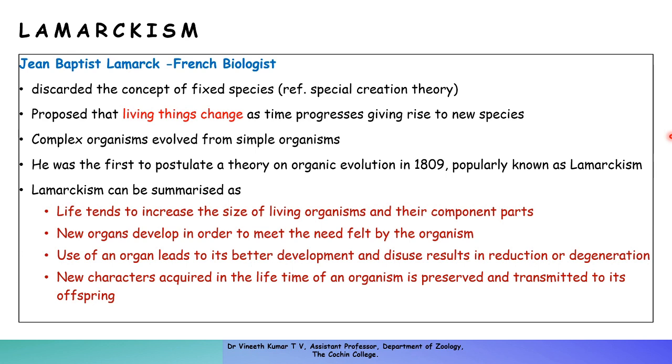He took up a job organizing the botanical garden and the Royal Palace Museum in Paris. Around the beginning of the 19th century, in 1793, he became the professor of invertebrate zoology and was considered an authority in the field. So this was a short biography of Jean-Baptiste Lamarck.